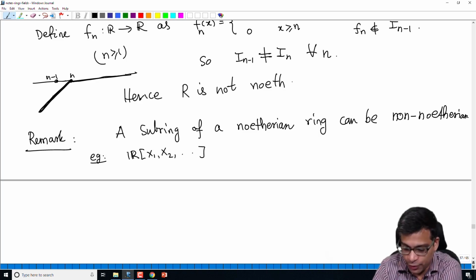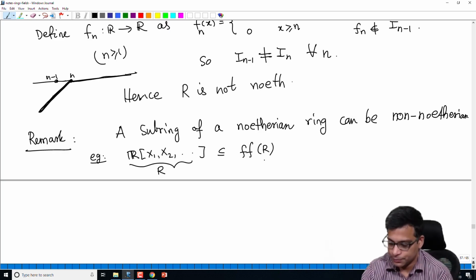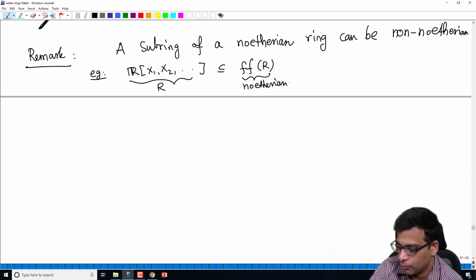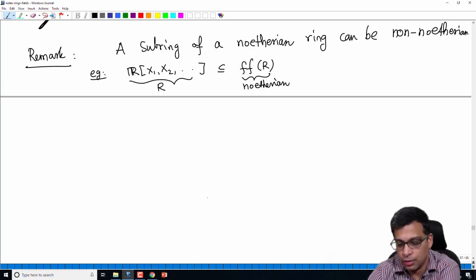That we looked at in the previous video is not Noetherian because it has an ideal which is not finitely generated. But this is certainly an integral domain. Polynomial ring over R is an integral domain. So we can look at the field of fractions of R. This of course is a Noetherian ring because it's a field. Any field is Noetherian because it has only two ideals, so both are finitely generated. So if any field is Noetherian, however, this ring which is a subring of this is not Noetherian.